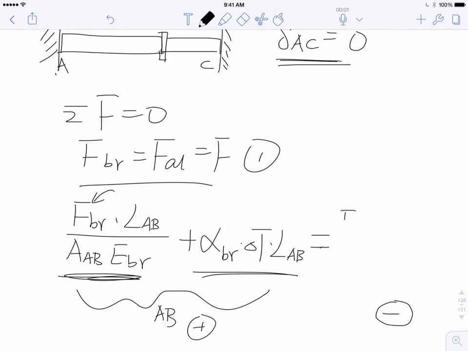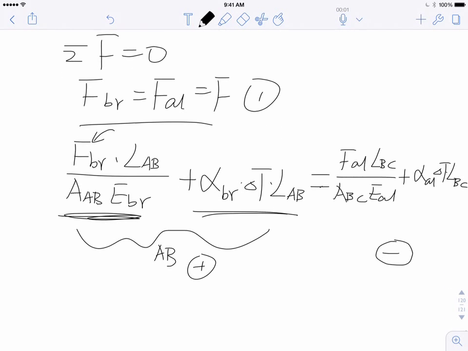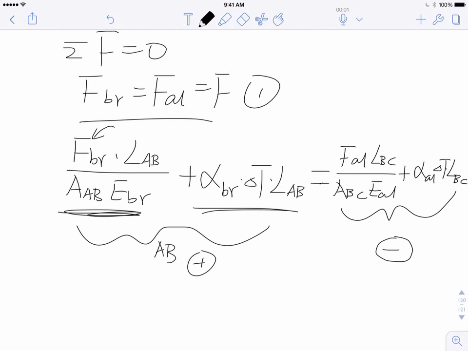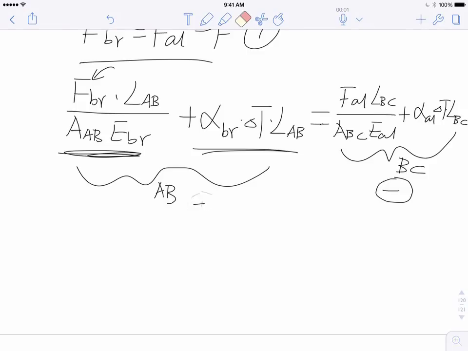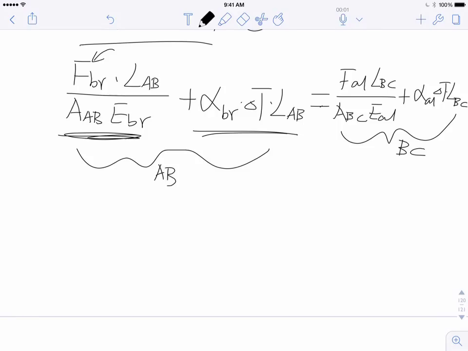So let's do that, and this is F_AL times L_BC divided by A_BC, then times E_AL, plus alpha_AL delta T times L of BC. Okay, all right, so this is what's happening. This is all the displacement caused in BC. So one of them is positive, the other one is negative. I don't know which one's which, and I don't care because it doesn't matter, right? Okay, so plug stuff in.